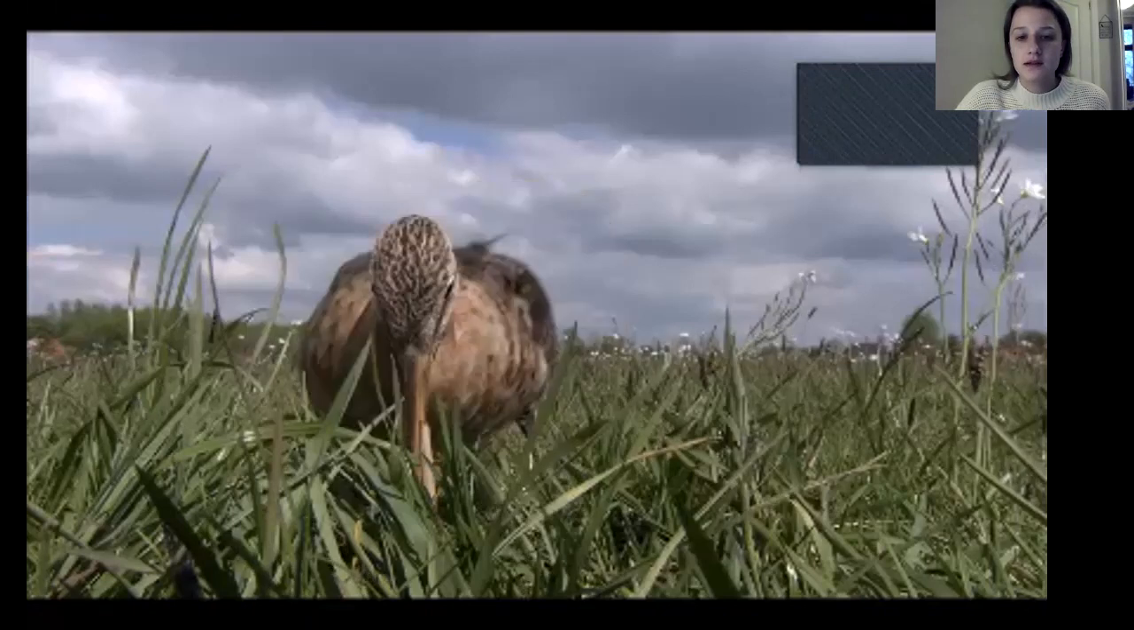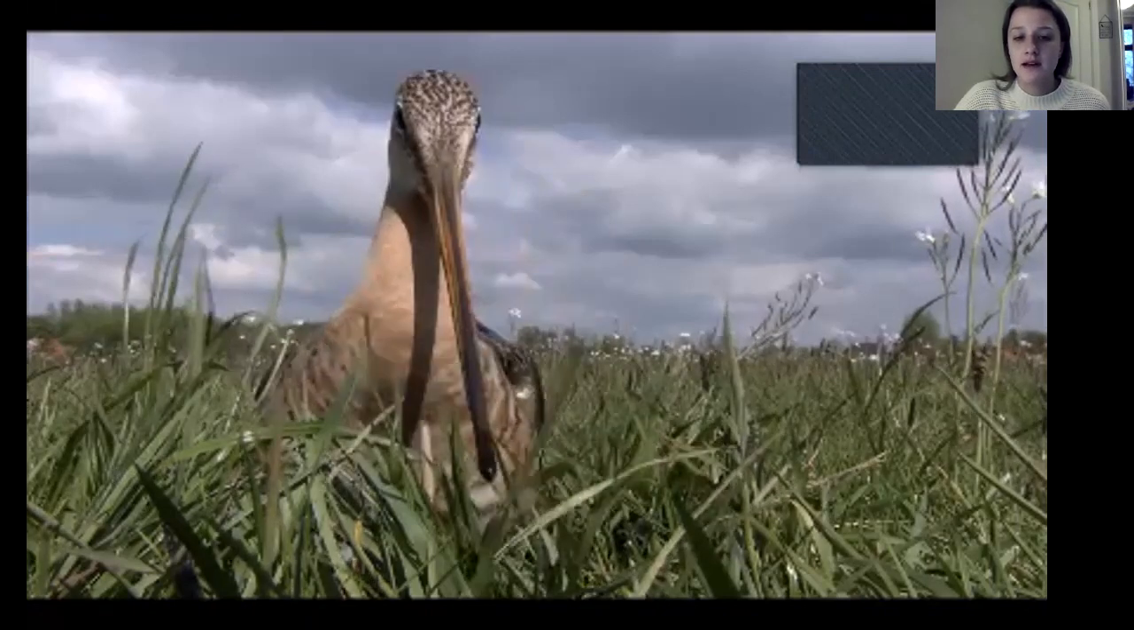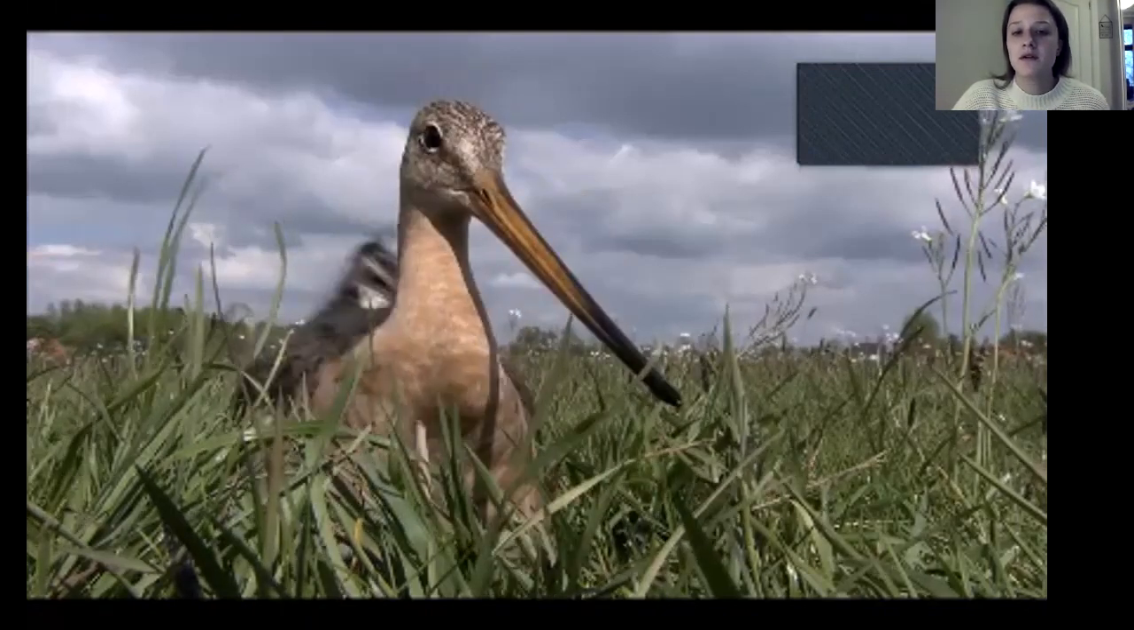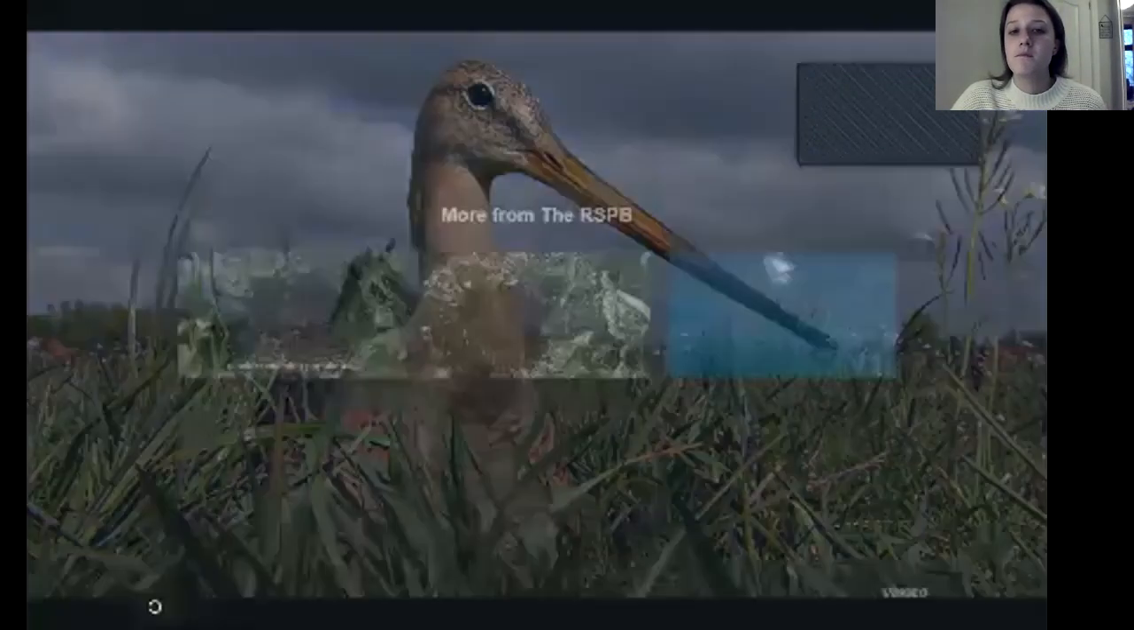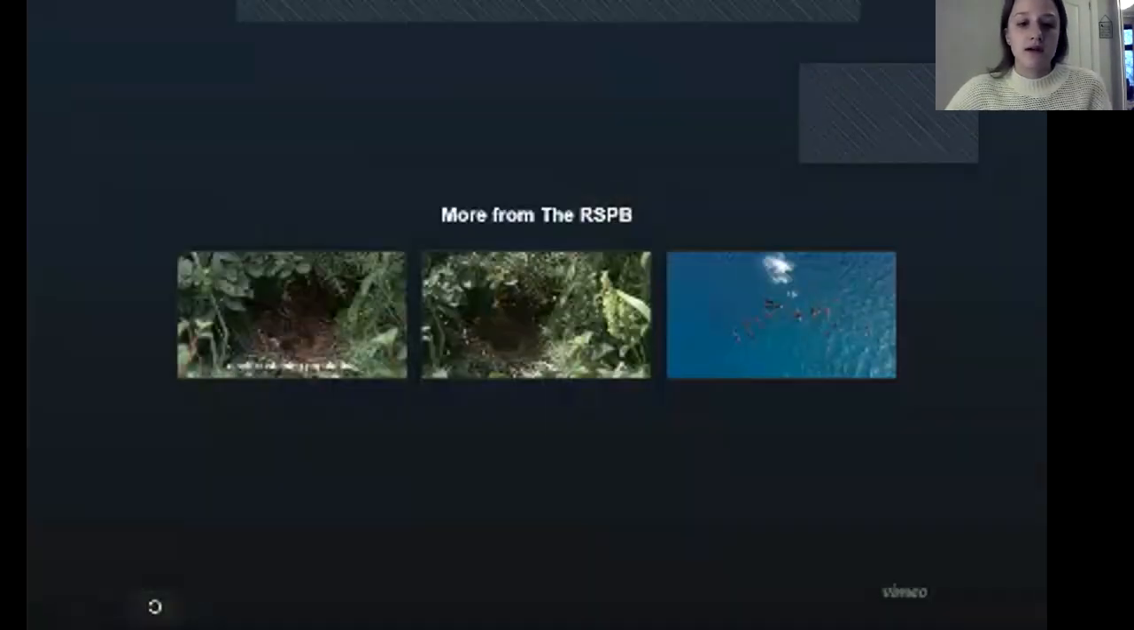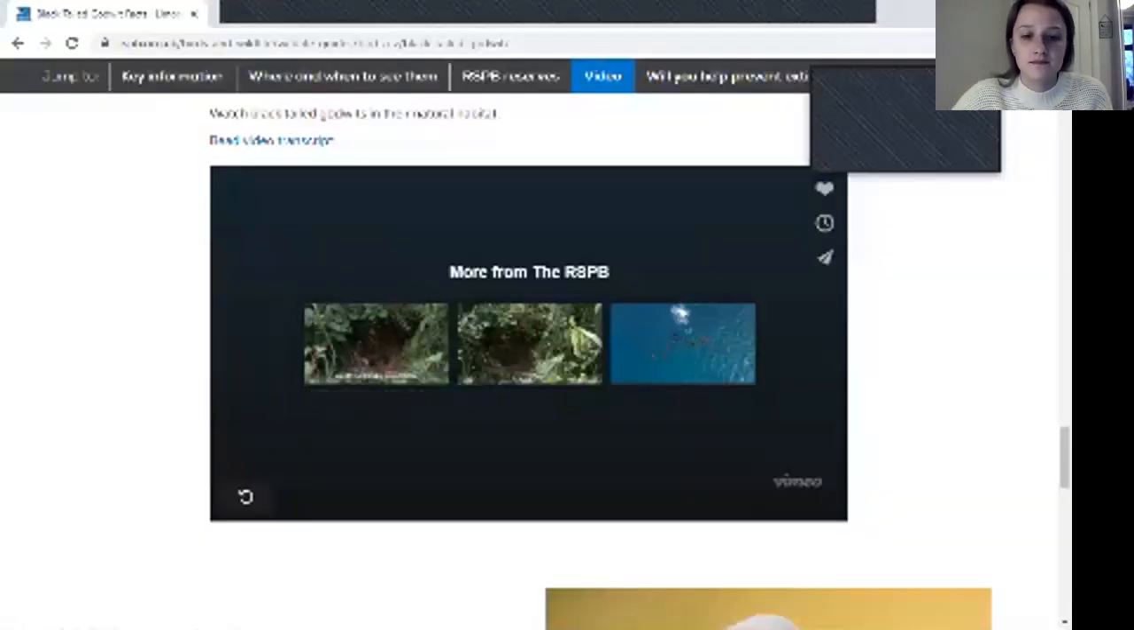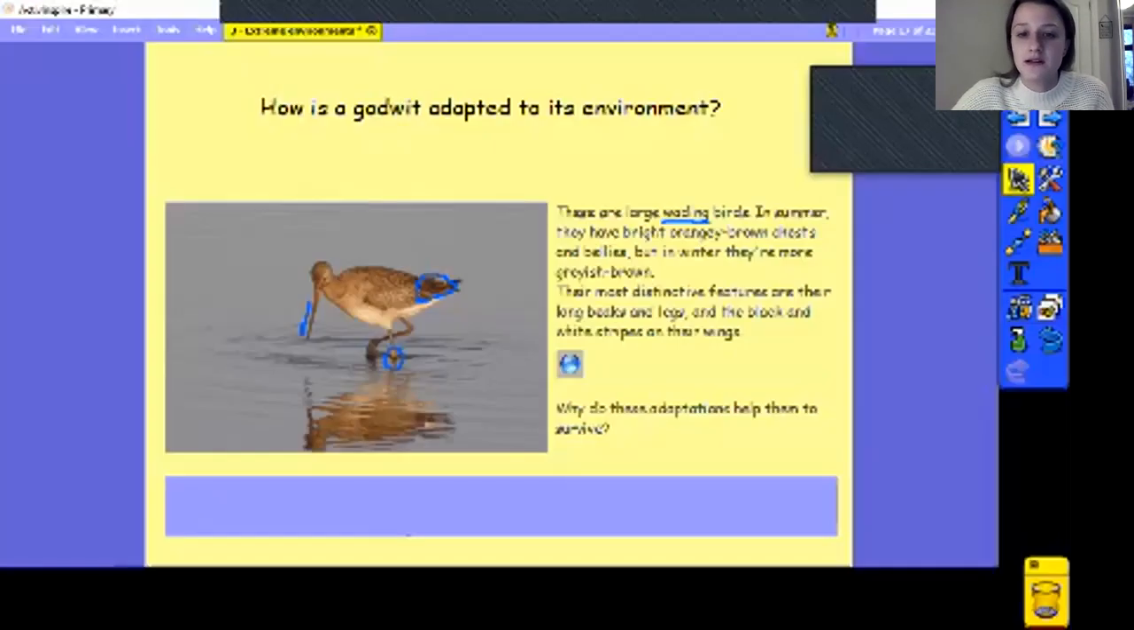So that's them wading in the water, but where are they now? So think about what that beak might help them to do. And what does their colour allow them to do as well? So let's have a look to see if we can answer that question. Why do these adaptations help them to survive?